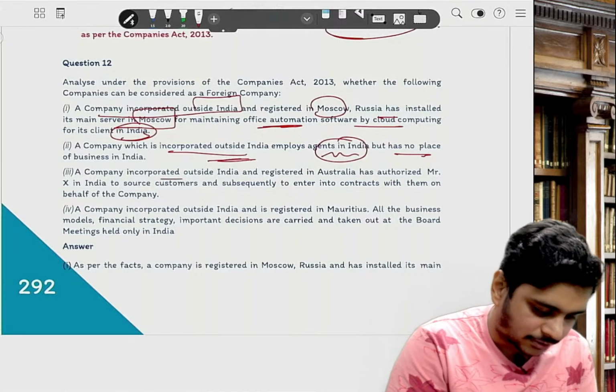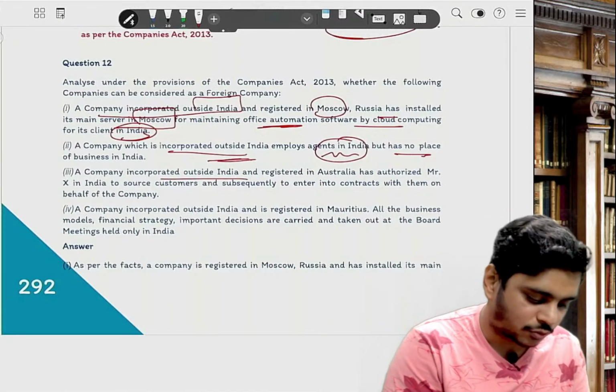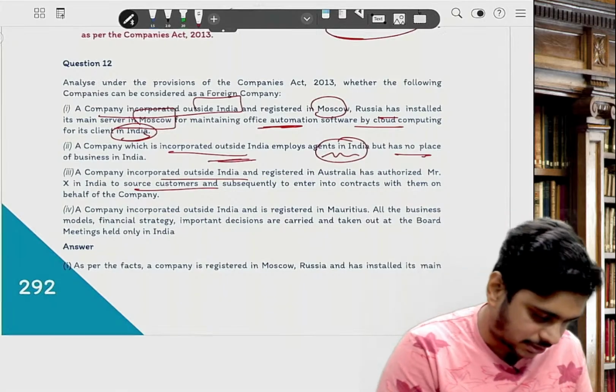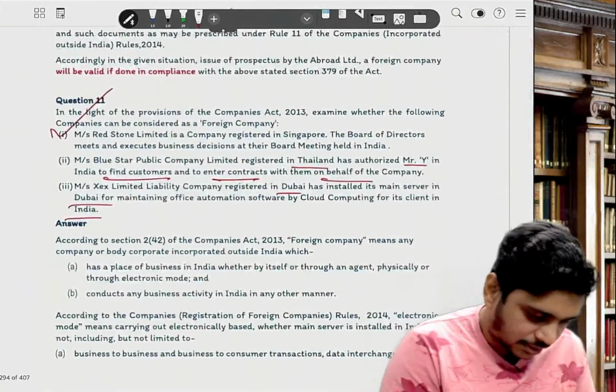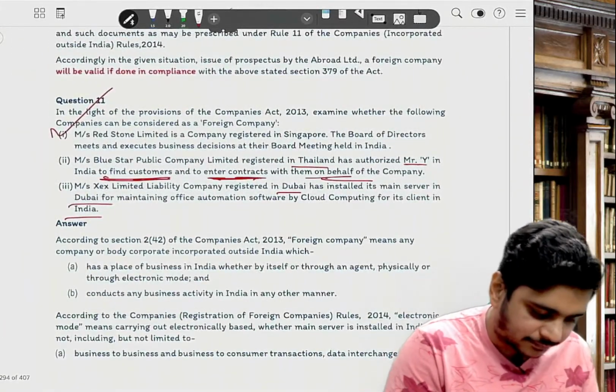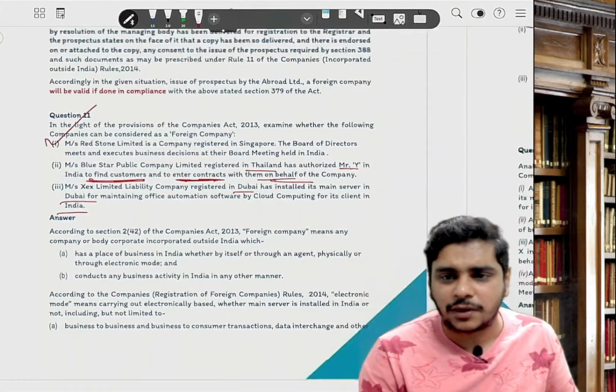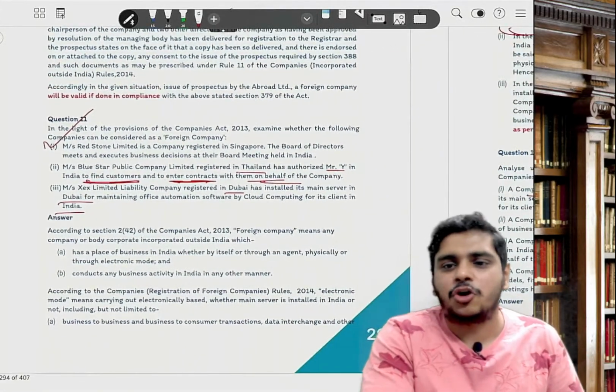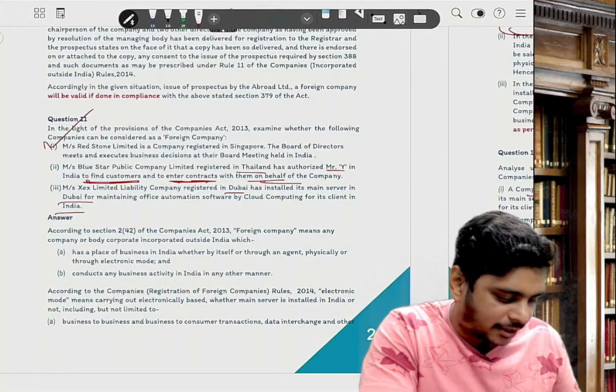Same question. Incorporated outside India, registered in Australia, authorized Mr. X to source customers. This is the same year. To find customers and enter contracts with them. Same question. Same question 11 and 12. But employee agent in India.